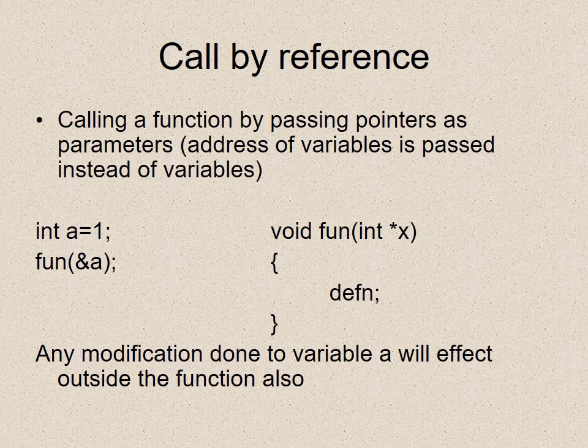Call by reference, calling a function by passing pointers as parameters. Addresses of variables are passed instead of the variable. In call by value, you have seen that the value is being transferred, and here you will see the address of the variable being transferred. Say int a = 1, fun(&a), void fun(int *x), and any modification done on variable a will affect it outside the function also.